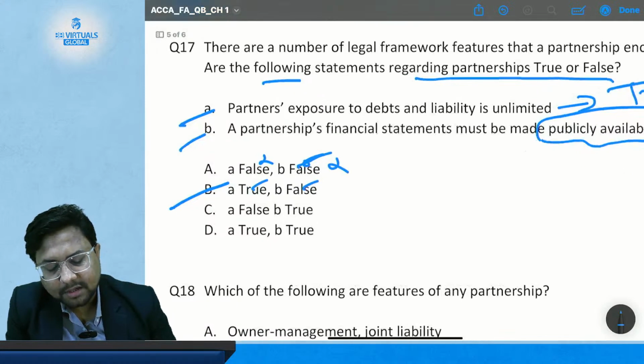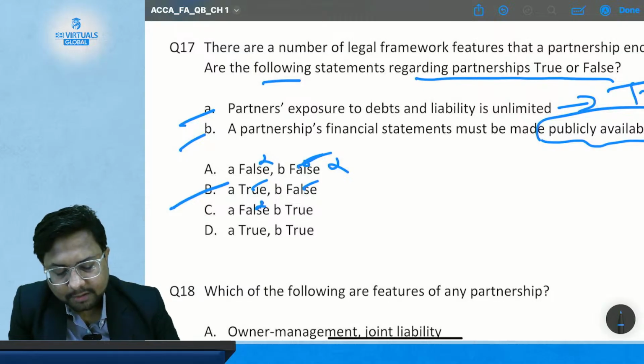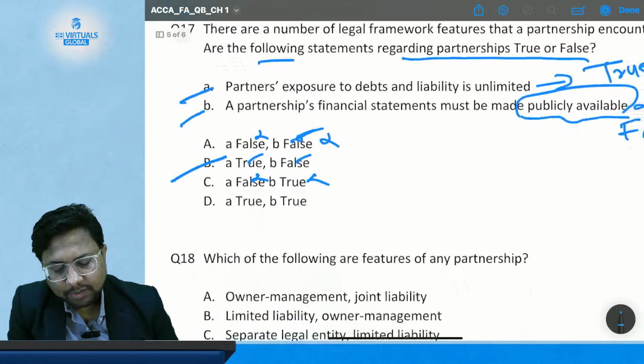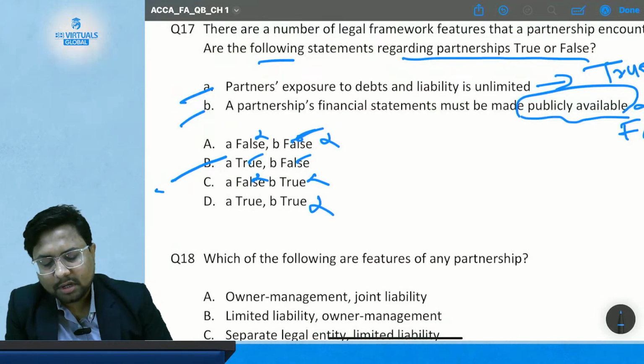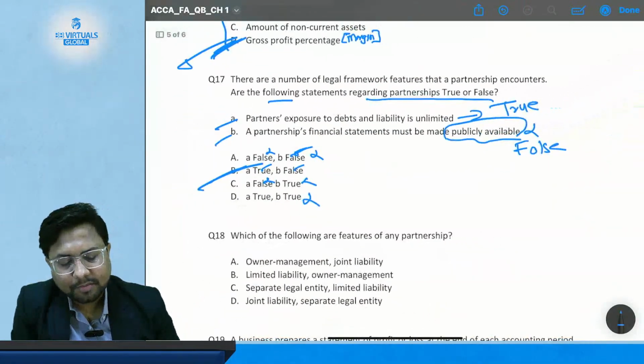Also we will check the other options. Statement A is false, not correct. Statement B is true, not correct. Option D, statement A is true, statement B is true. This is also not correct. So the only correct answer is option B, where statement A is true, statement B is false.